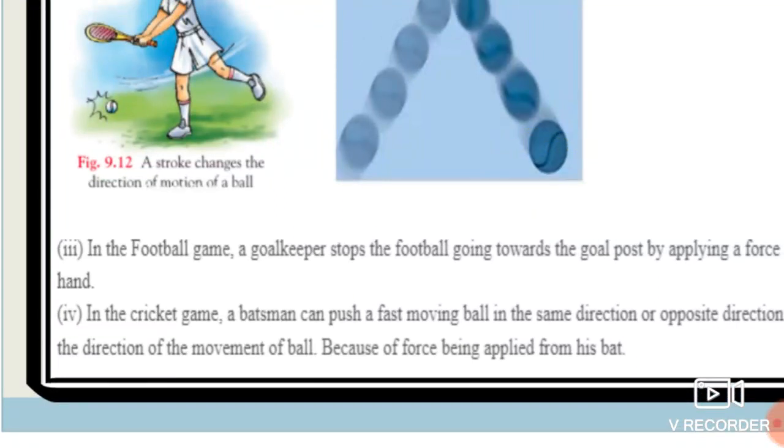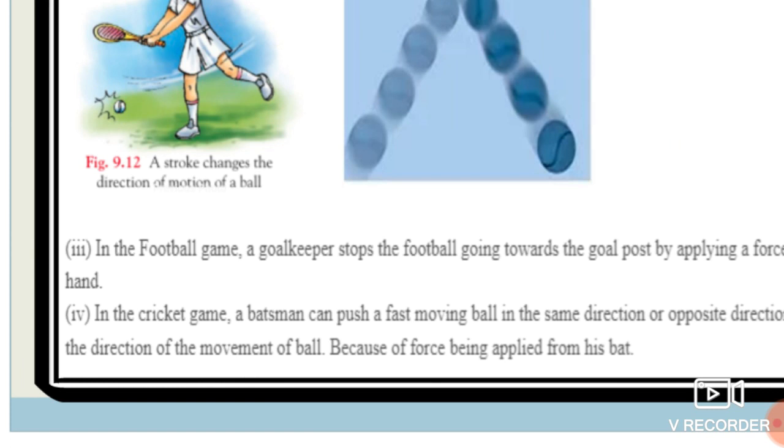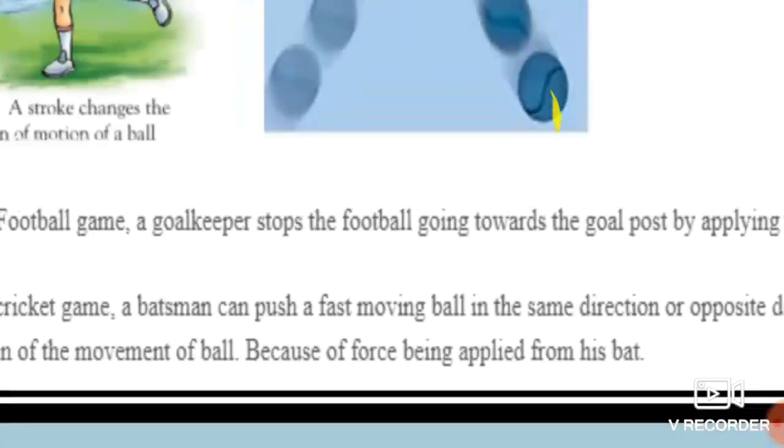So here also force is applied. In the cricket game, what will happen? The batsman can push a fast moving ball in the same direction or the opposite direction, or change the direction of the movement of the ball because of force being applied from his bat.